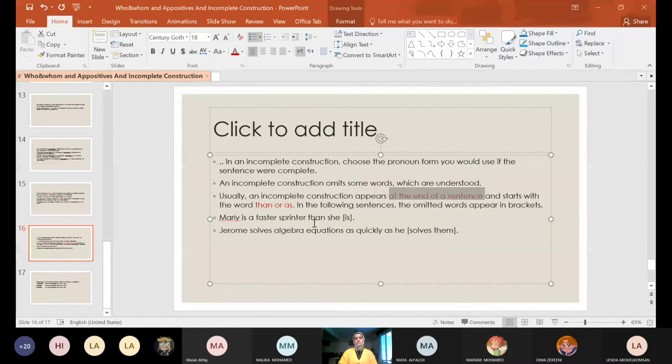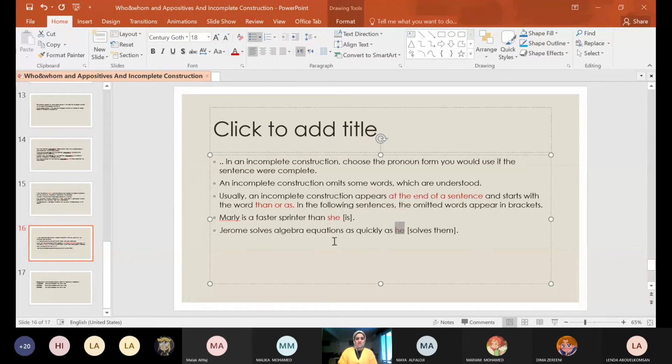Why not her? Because it would be then she is a sprinter. Jeremy solves algebraic equations as quickly as he, not as quickly as him. Can I say as him solves? No, I have to say he here.